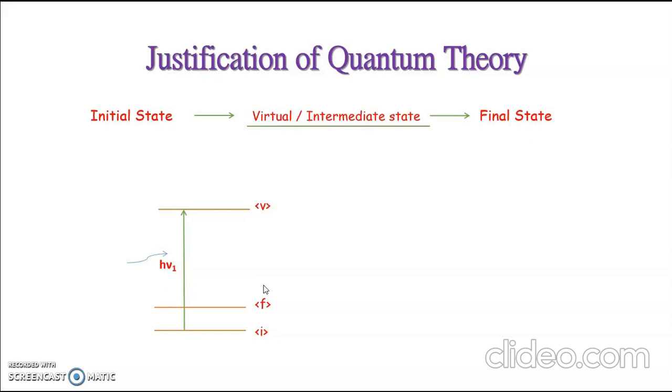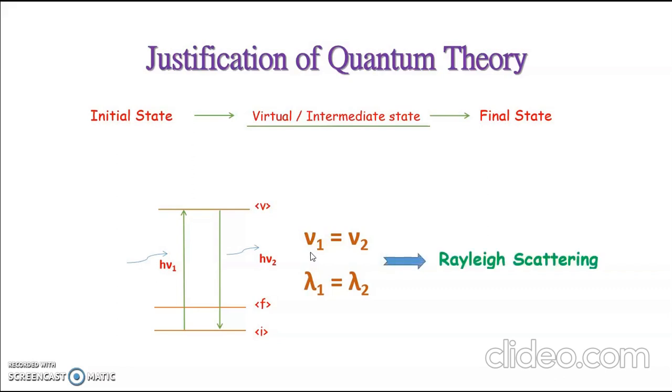However, it does not go to the final state, but comes back to the initial state itself. So, the energy released h nu 2 will be equal to that of h nu 1, or the frequency of incident radiation and scattered radiation is the same, and this case we call Rayleigh scattering.